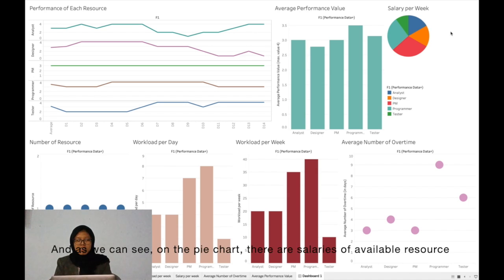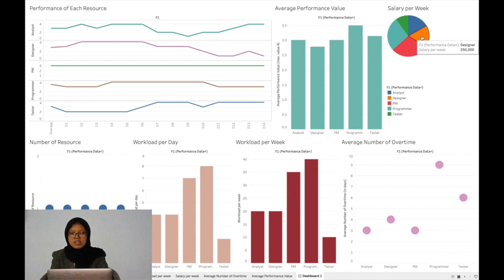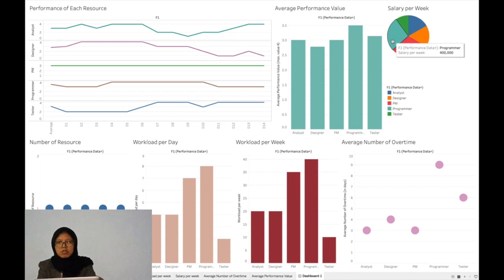And as we can see on the pie chart, there are the salaries of the available resources. As you can see, there are analyst, designer, PM, programmer, and also the tester. The PM will get 450,000 rupees salary, and the designer will have 250,000. Also, the analyst and the tester will get 150,000, and then the programmer will have 400,000 rupees.